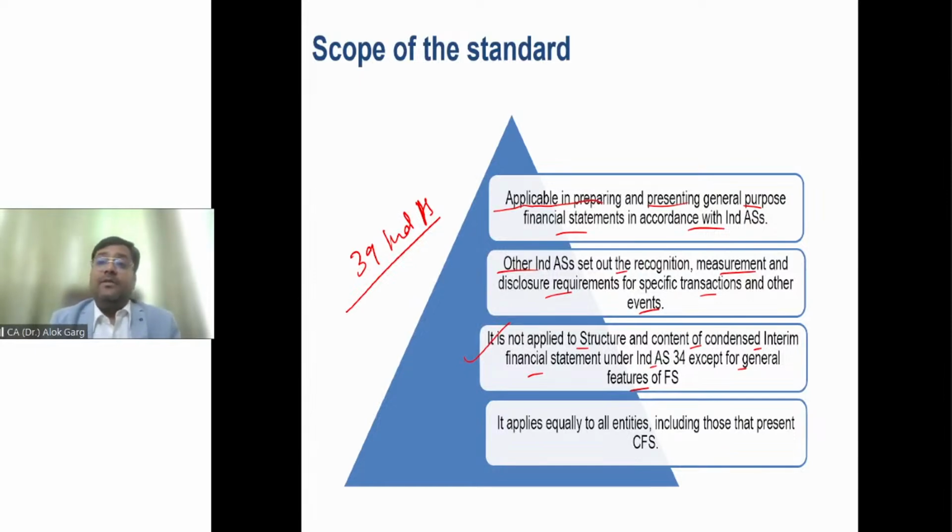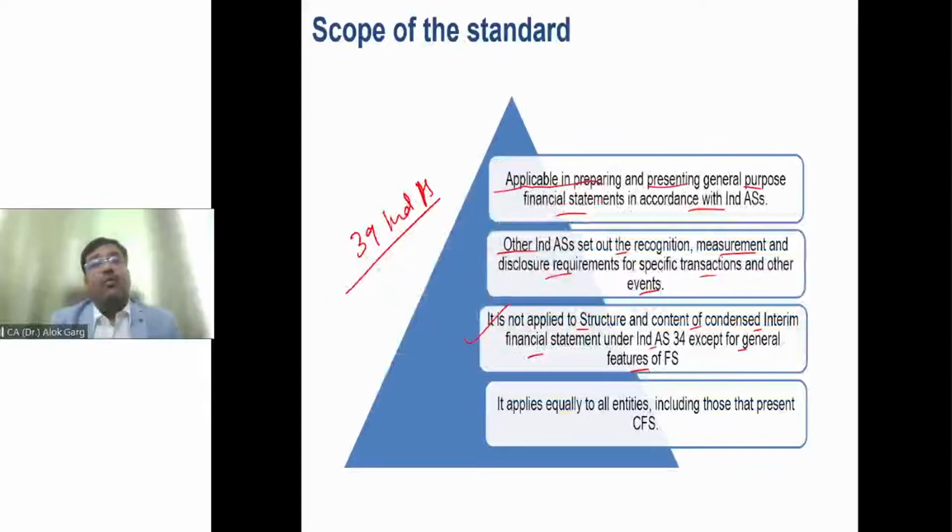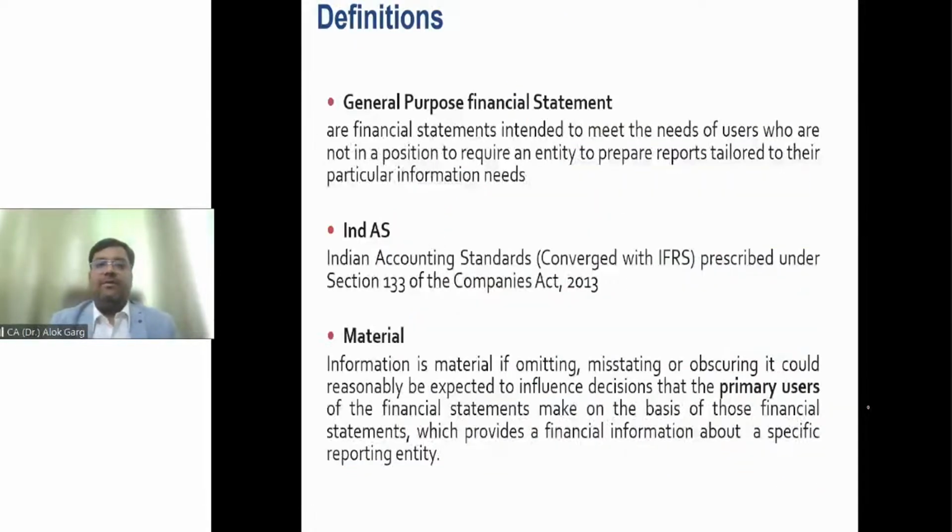Sir, whether Ind AS 1 is only applicable to standalone financial statement or it is also applicable to consolidated financial statement? So Ind AS 1 is applicable equally to all entities, including those entities which present consolidated financial statement. So it is applicable to standalone as well as consolidated financial statements. Right? Is that clear? Very good.